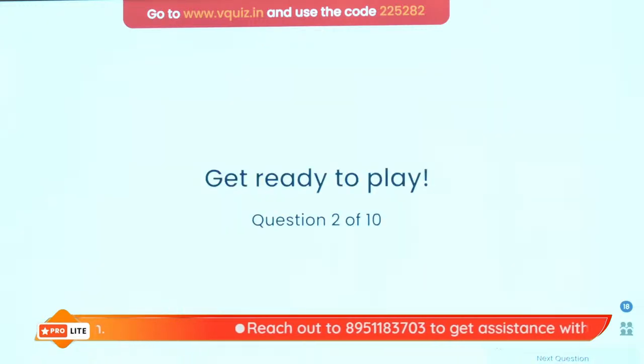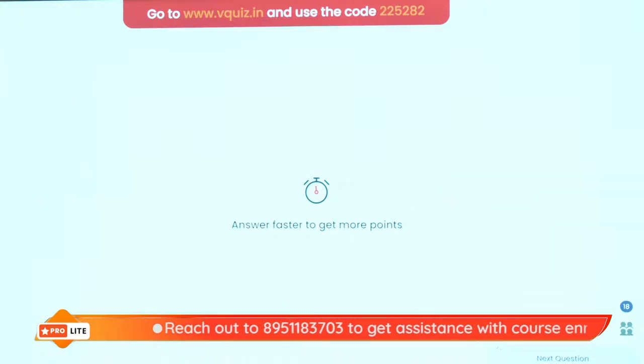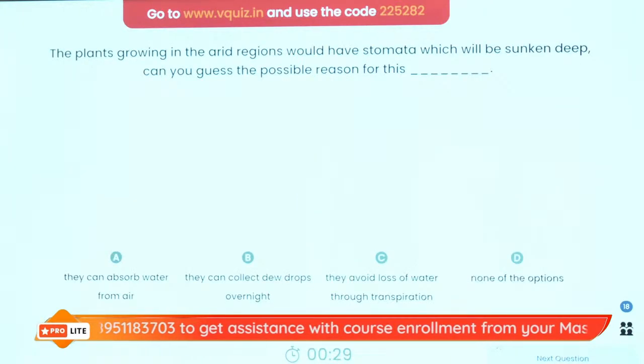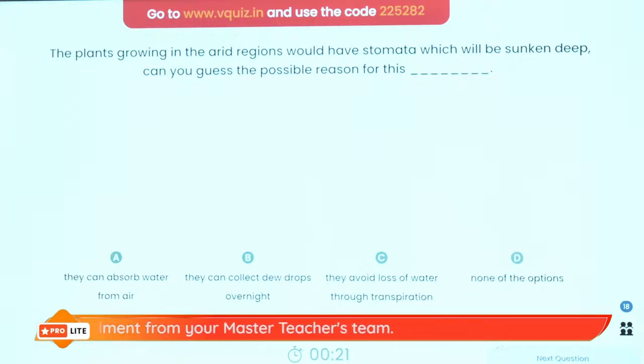The next question on your screen is: the plants growing in arid regions would have stomata which will be sunken deep. Can you guess the possible reasons for this? They can absorb water from air, they can collect dewdrops overnight, they avoid loss of water through transpiration, or none of these.